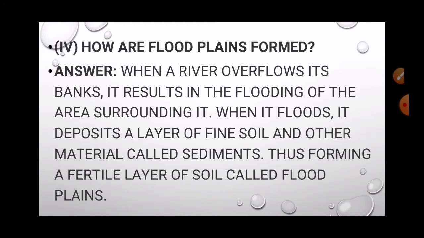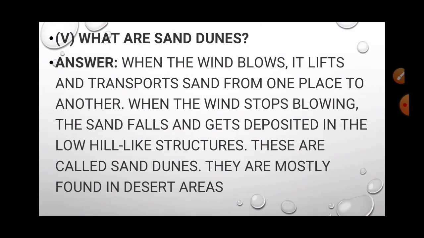Then how are floodplains formed? When the river overflows its banks, it results in the flooding of the area surrounding it. When it floods, it deposits a layer of fine soil and other materials called sediments, thus forming a fertile layer of soil. It is known as floodplains.